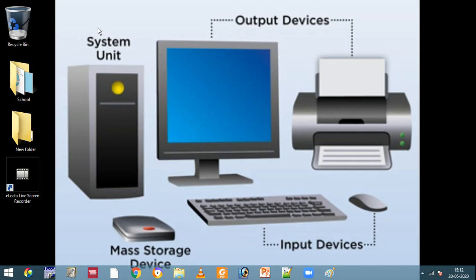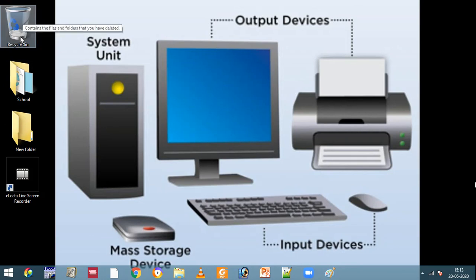Fine. So the first screen which you can see now in my laptop, the first screen you can see after the booting process, is called desktop. Desktop. Okay. So we'll see the parts of desktop. In desktop we have these icons.